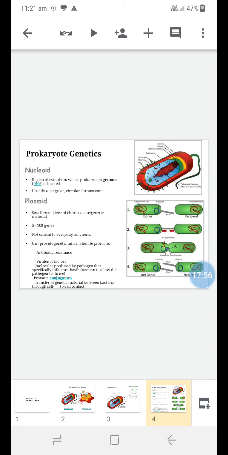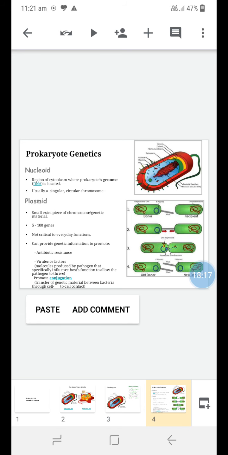Then most important is the plasmid, which is present in the prokaryotic cell. It is a small extrachromosomal piece of the chromosome, made up of 5 to 100 genes. The main role of the plasmid is to provide genetic information.